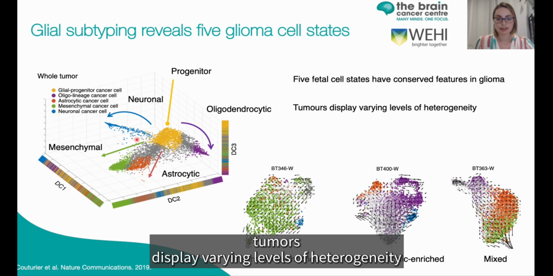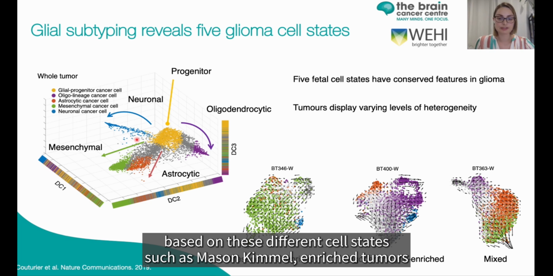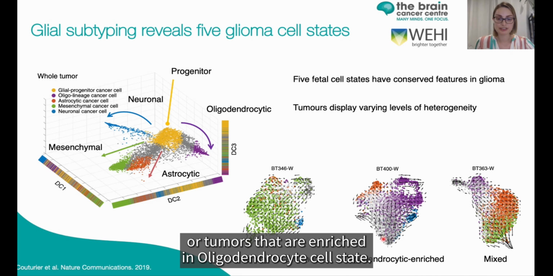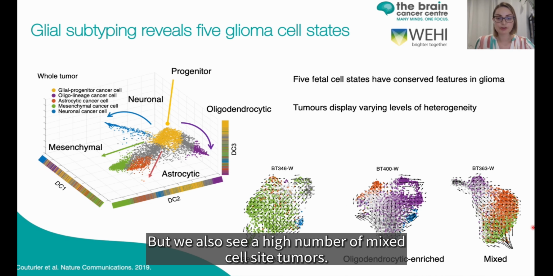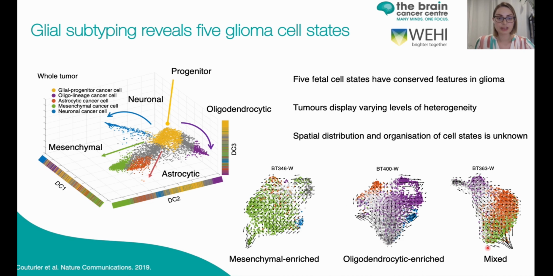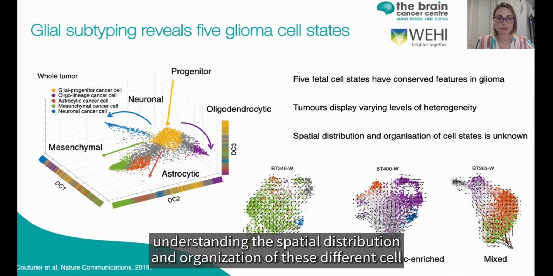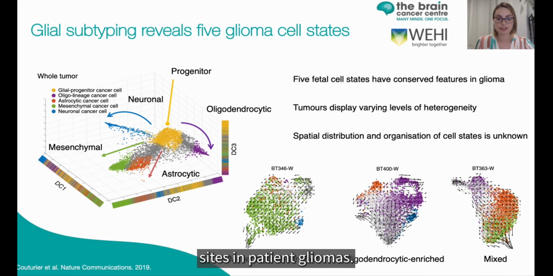Tumours display varying levels of heterogeneity based on these different cell states, such as mesenchymal enriched tumours or tumours that are enriched in oligodendrocytic cell state, but we also see a high number of mixed cell state tumours. And so in the lab, we're really interested in understanding the spatial distribution and organisation of these different cell states in patient gliomas.